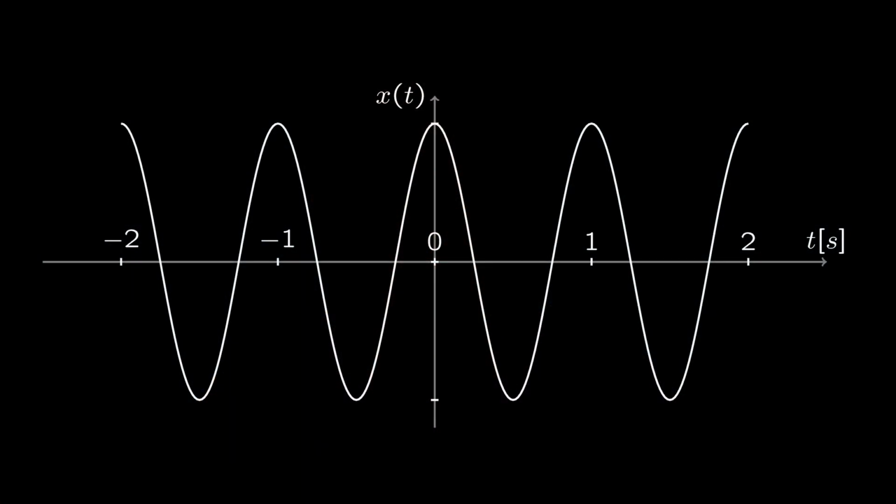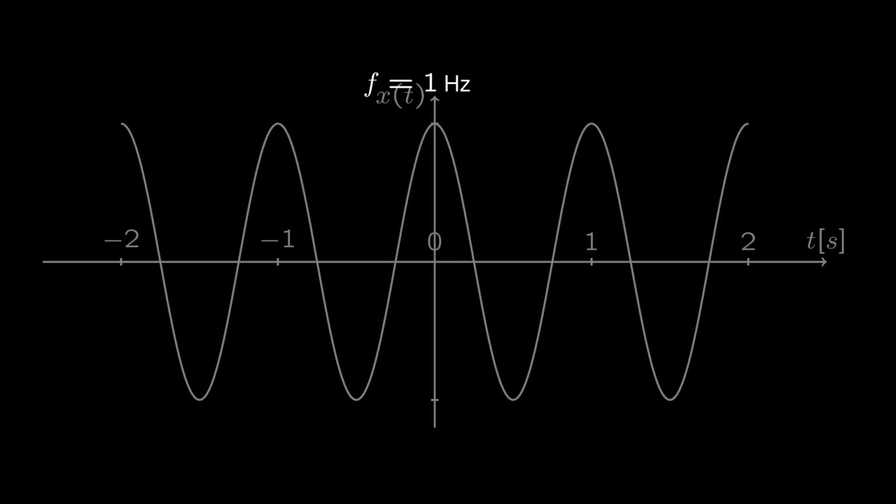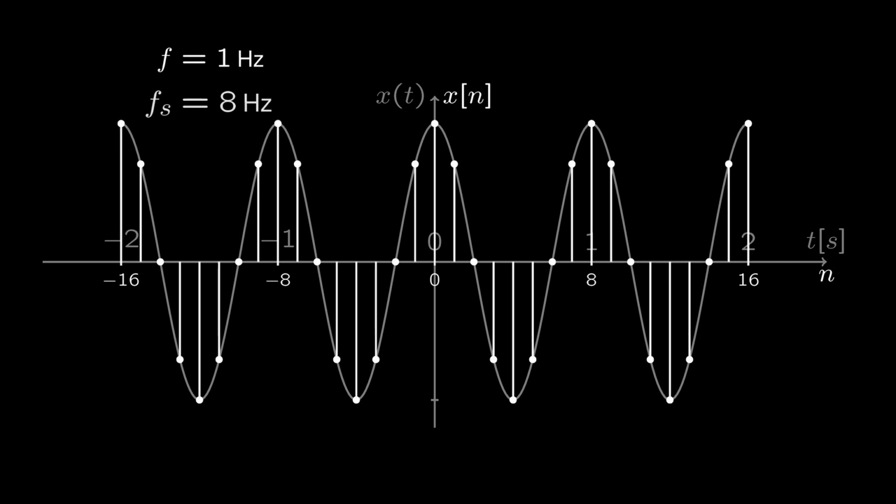We'll dig a little bit deeper into this in a moment, but let us first address the question of why we use the term normalized frequency. If we return to the 1 Hz continuous time signal and create a discrete time signal by sampling this signal 8 times a second, we see that we obtain a discrete time signal with a normalized frequency of 1/8.